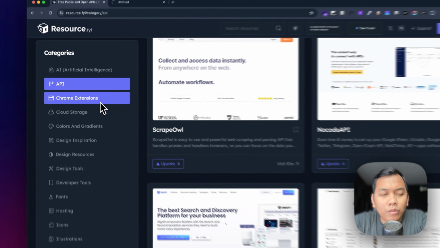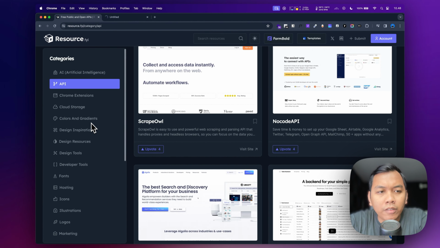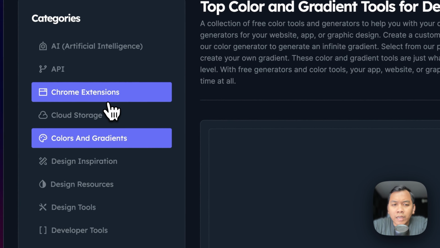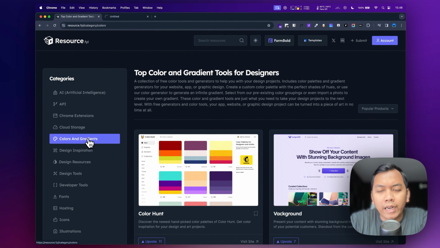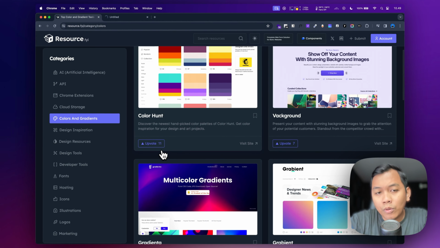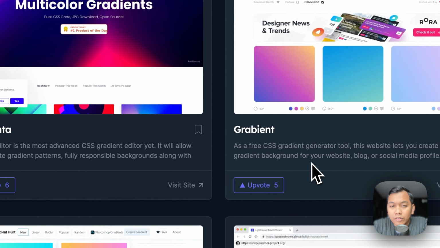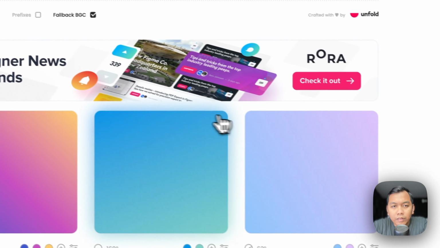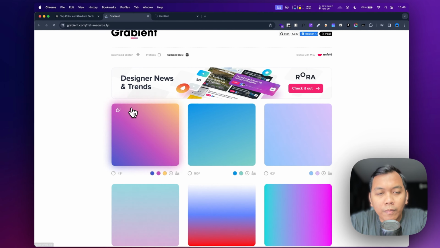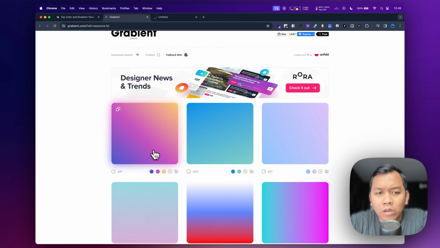And also there are a lot of categories here. Maybe color. If we are a designer, we can just press the color and gradient category, so we will find resources for colors and gradients. Let's try this here. We can just copy the CSS, or we can copy the hex code from this color and paste it in our design.